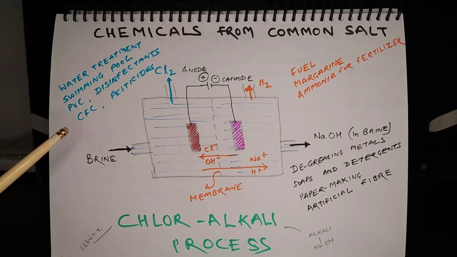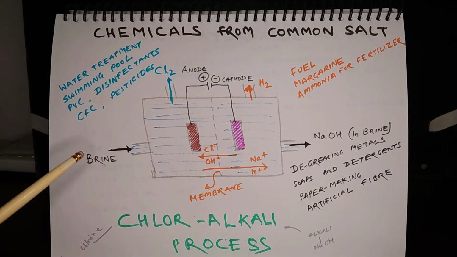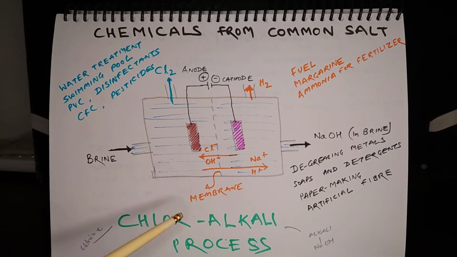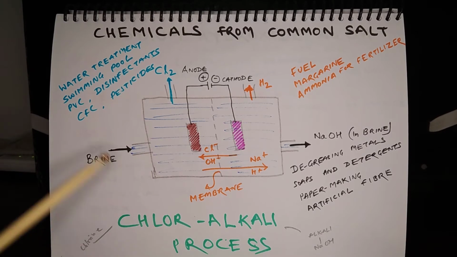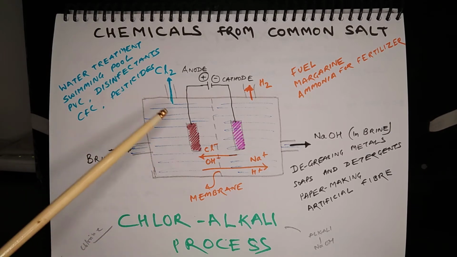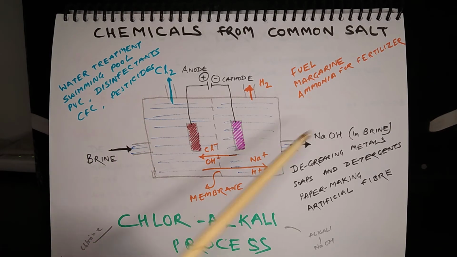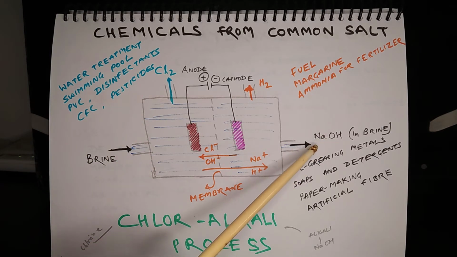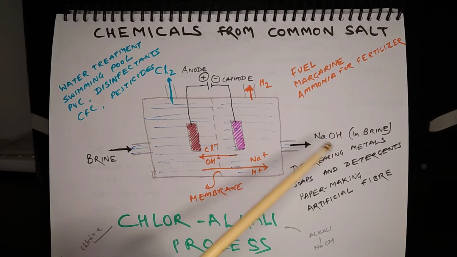Brine is nothing but aqueous solution of common salt, that is sodium chloride. This process is called chlor-alkali process because of the two end products. One is chlorine. The term chlor has come from chlorine and alkali has come from an alkali, that is sodium hydroxide.